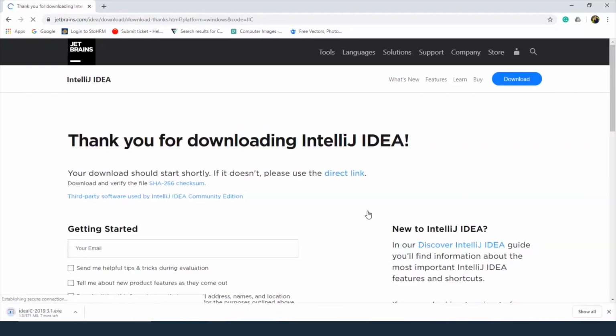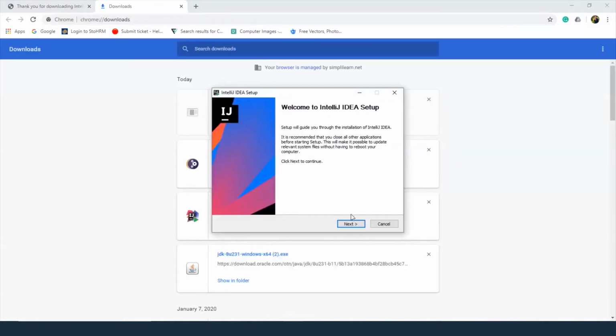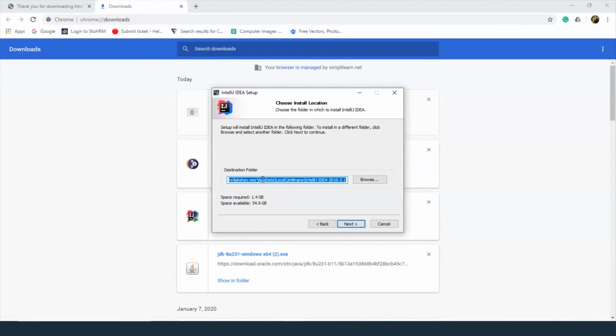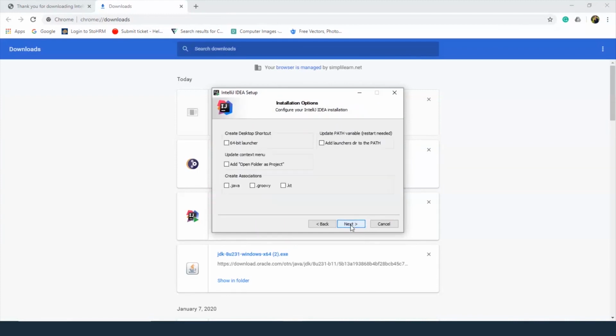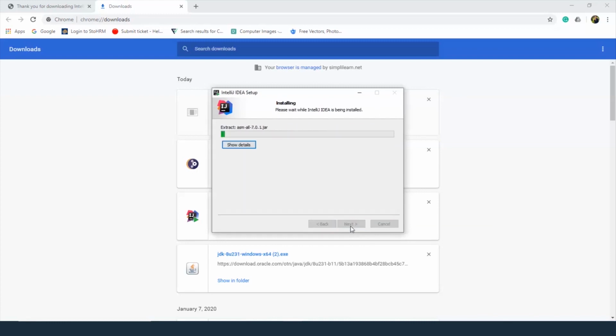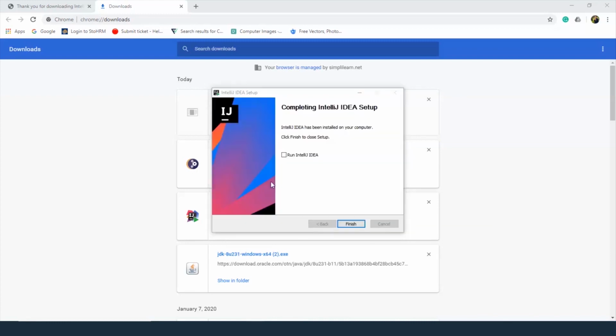So I've already downloaded the software, so I don't need to do it again. So I'm going to go to downloads, and so here we go. Let's just click on next. Select the location where you want to install it. Press next. Now we will add a 64-bit launcher shortcut on the desktop and create associations. So basically this means that these are the different file extensions that this will support. So .java, .groovy. And now let's go to the next step. We'll install now and we'll wait. And there we go. The installation is now complete.